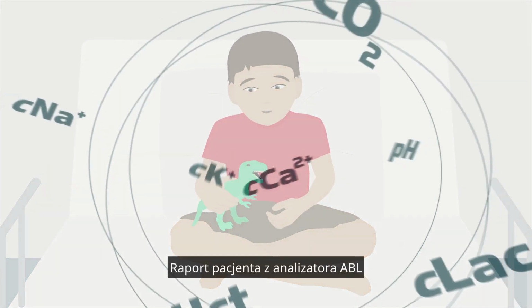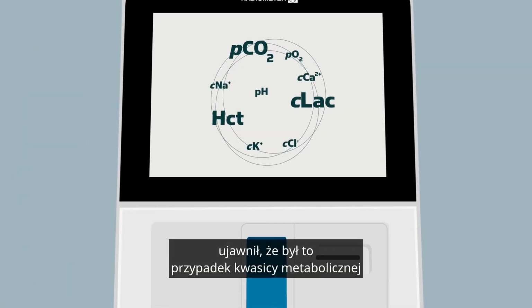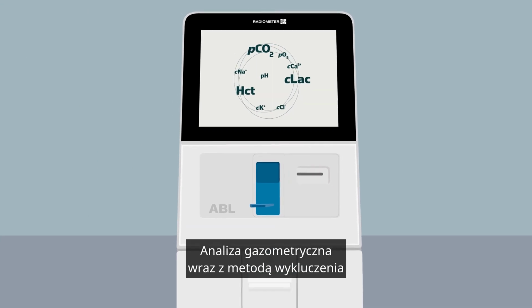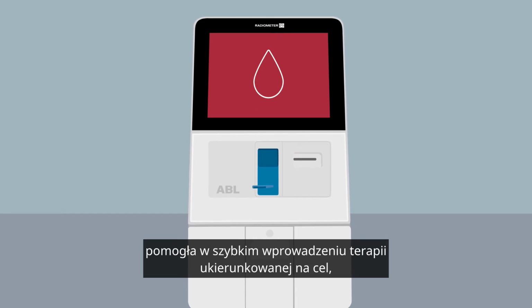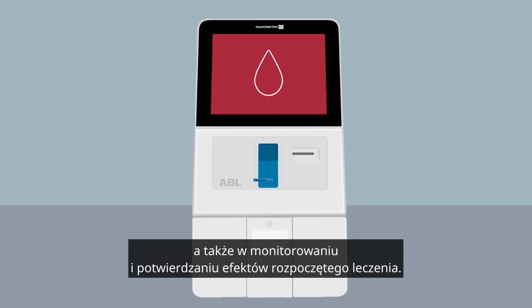The patient report from the ABL analyzer revealed that this was a case of metabolic acidosis with an elevated anion gap. The blood gas analysis, together with the method of exclusion, helped to provide goal-directed therapy quickly, as well as to monitor and confirm the effect of the initiated treatment.